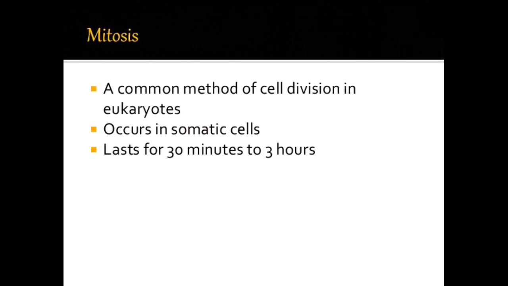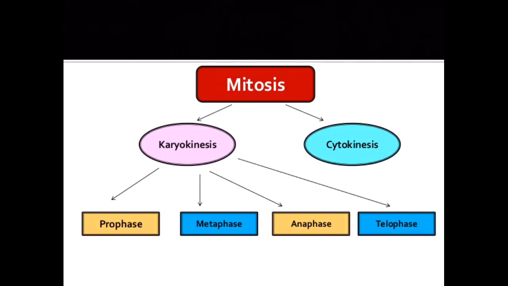Mitosis, a common method of cell division in eukaryotes, occurs in somatic cells and lasts for 30 minutes to 3 hours. In mitosis, there are two main steps: karyokinesis and cytokinesis. Karyokinesis means the division of the nucleus and cytokinesis means the division of the cytoplasm. Karyokinesis completes in 4 phases.